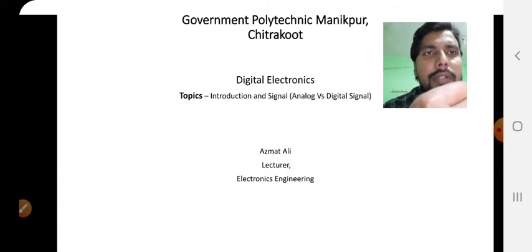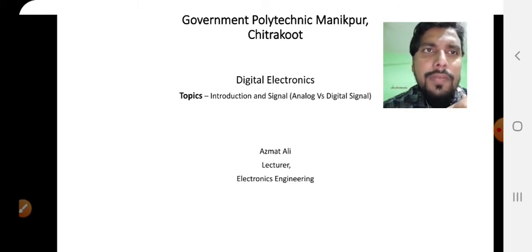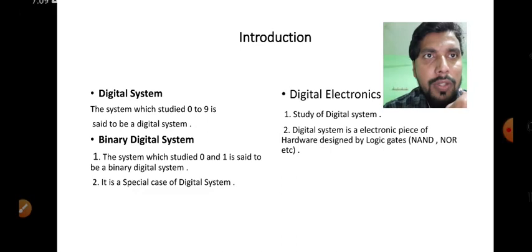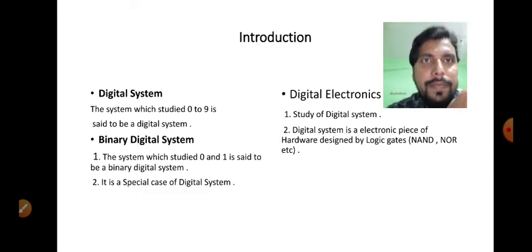Now today we have discussed the subject that is digital electronics, for the electronics second year students, and in this session we covered the topics introduction and signal. In introduction we discuss what is digital electronics and why it is used, and what is signal, types of the signal, their comparison, application, and so on. Okay, so now first part is introduction.